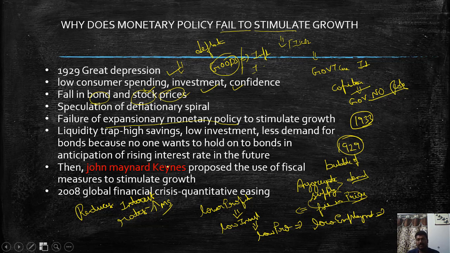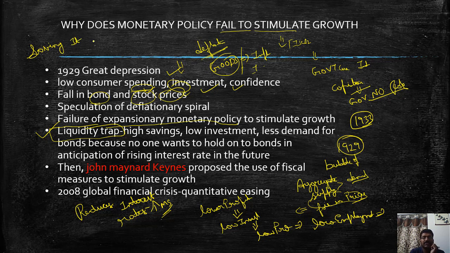But one peculiar situation that happened during this 1929 phase, which economists call this phenomenon, is the liquidity trap. So this is very important. What is this liquidity trap? Because the consumers have low confidence in the economy, and they have seen that the economy is in a deflationary spiral, whatever the money supply is increased in the economy and the money the consumers are getting, they are not spending or investing, but rather they are saving it.